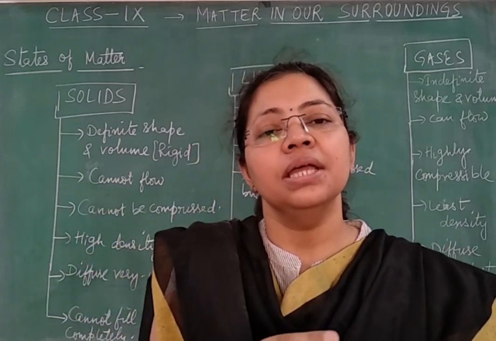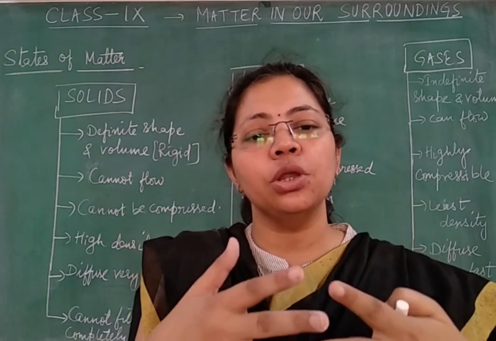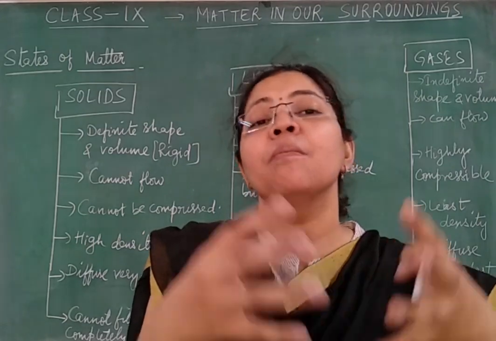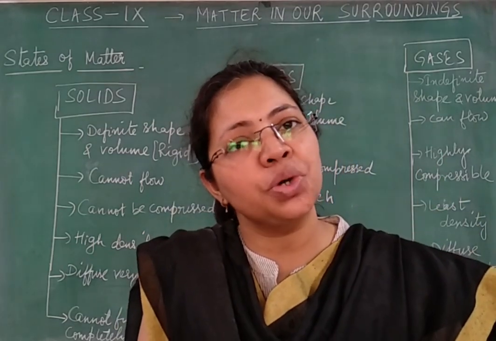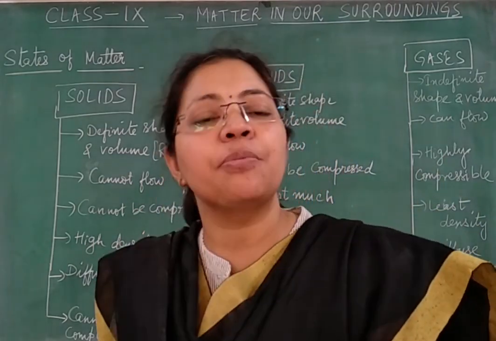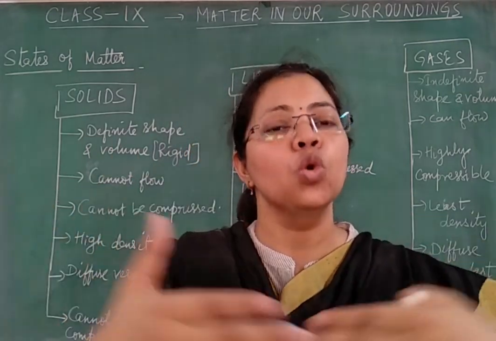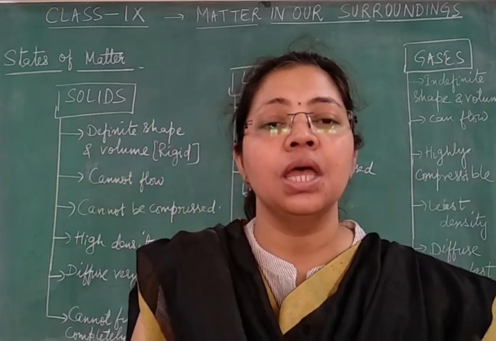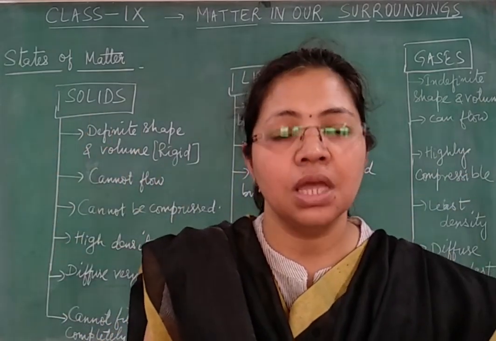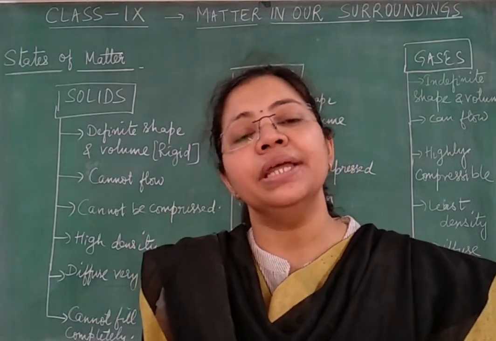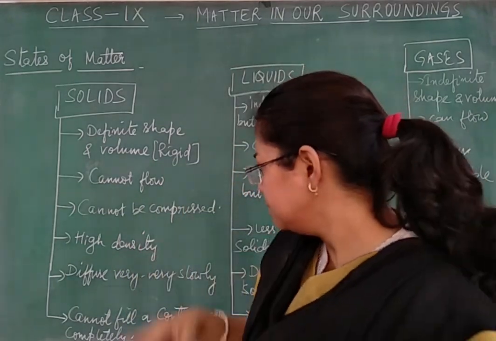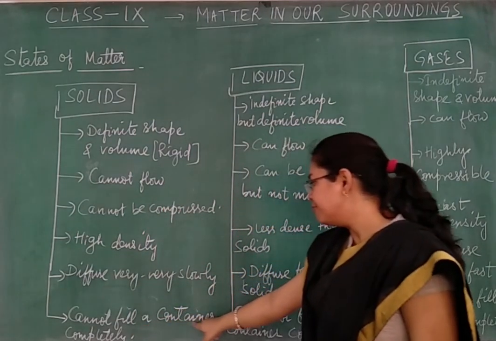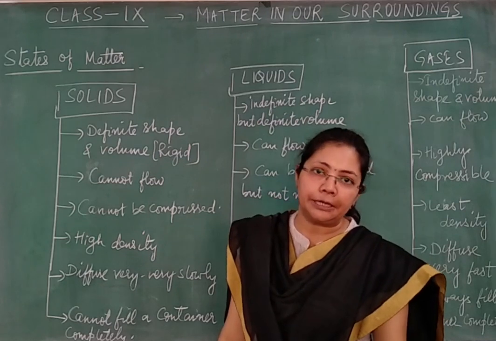And the reason is that in case of solids, molecular spaces are negligible, forces of attraction are maximum, particles cannot move from one place to another, and for diffusion to take place, particles need to move, they need to collide with each other, they need to intermix with each other, and because of all these properties, diffusion in case of solid is negligible.